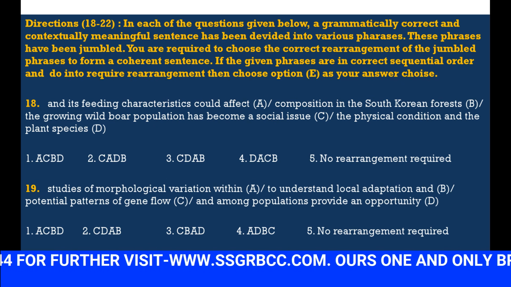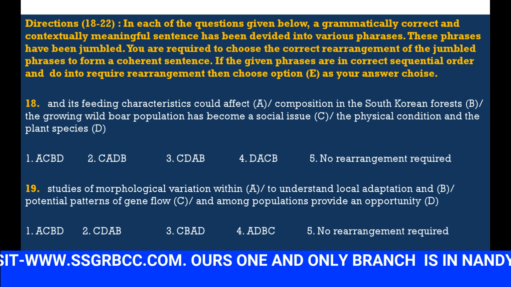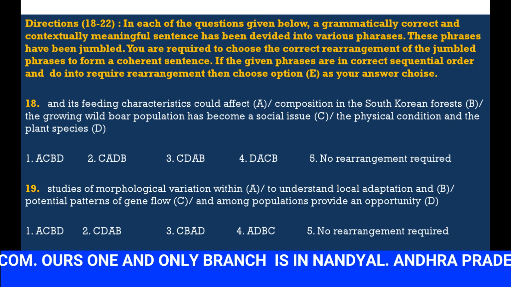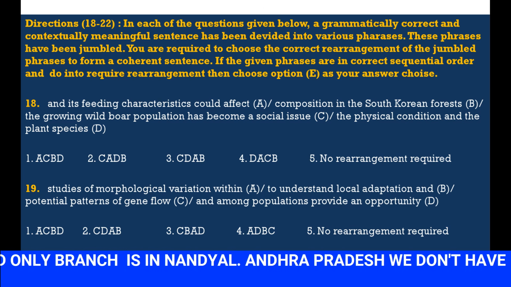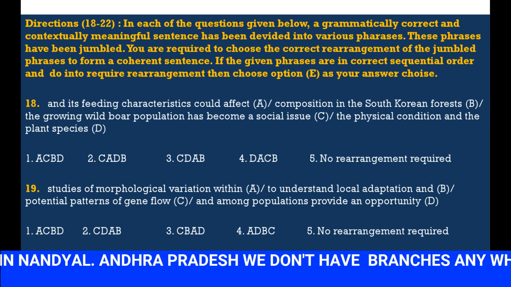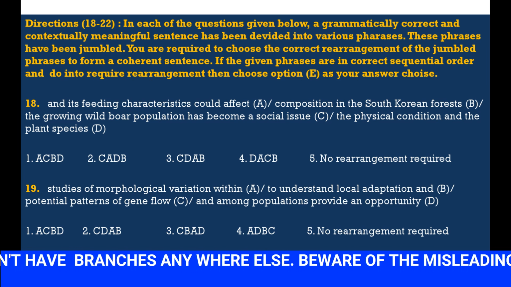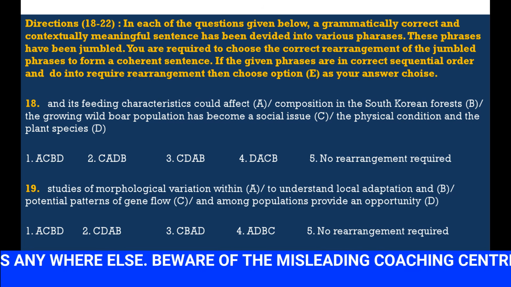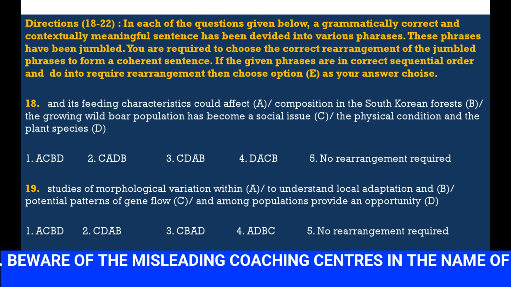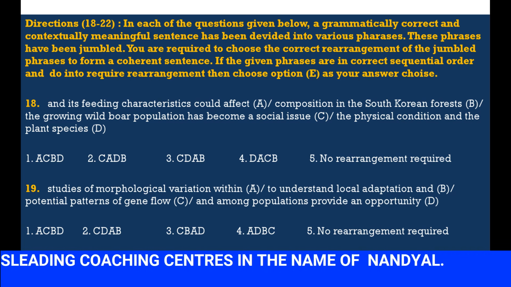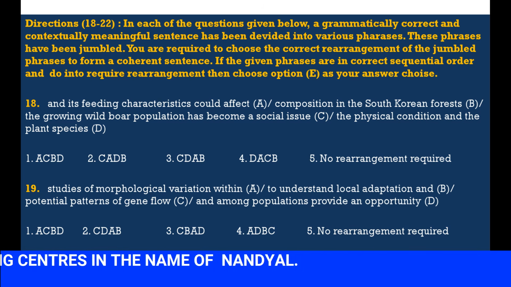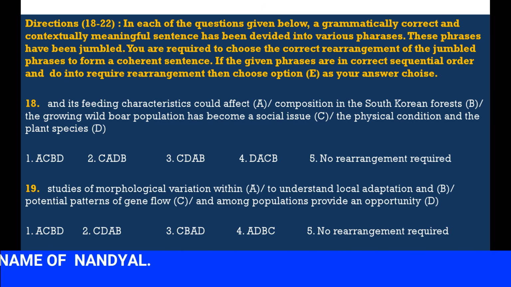This is called dangling errors. That means there are four parts of one sentence which are written in the incorrect order. If you choose the correct order and replace, we will get a meaningful sentence. And its feeding characteristics would affect composition in South Korean forest. The growing wild boar population has become a social issue, the physical condition and plant species.